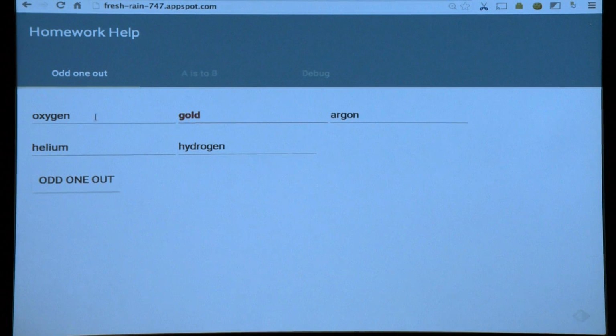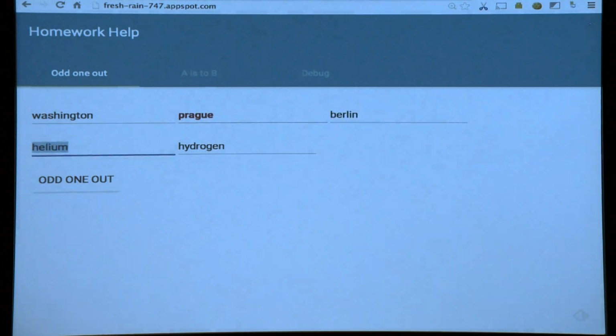All right, let's try a trickier one. Some geography in there. Let's see. Washington. Yeah, that's bad. I'll just put this down for a second. Berlin, Paris, London. So which one's here? Anyone knows? Washington is the only one not in Europe. So that's pretty cool. Let's try some pop culture.